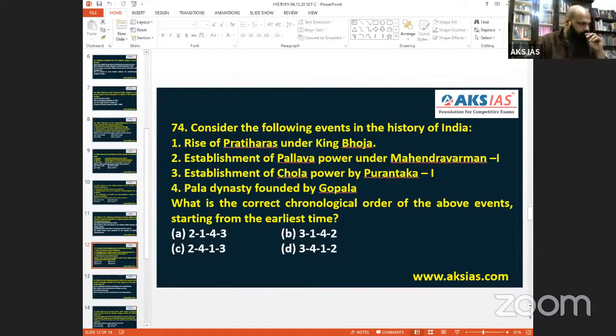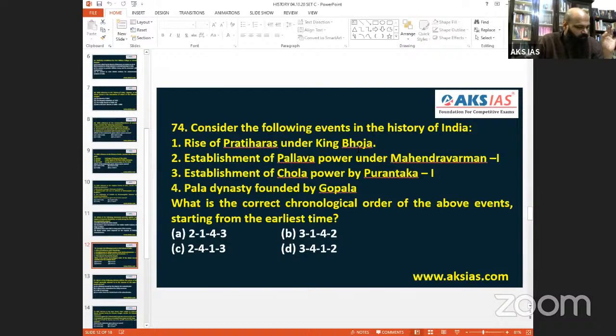So that is there. And the next importance that comes is Palas, we can say. So Gopala comes somewhere around 750. That is the time where Gopala comes by. So 2, 4. Then the next one naturally goes for King Bhoja. So Bhojaraja was somewhere around 800s. And Parantaka Chola was also near 900s. So that is where 2, 4, 1, 3.